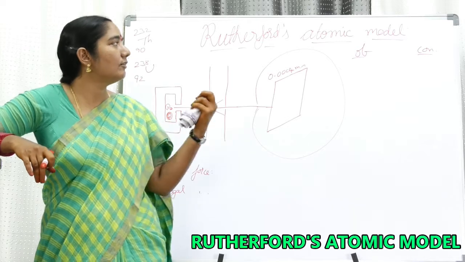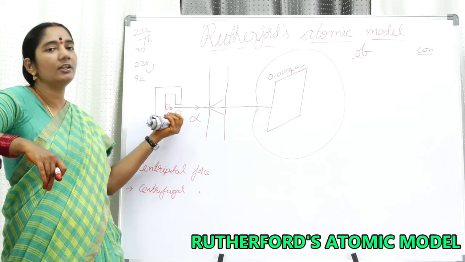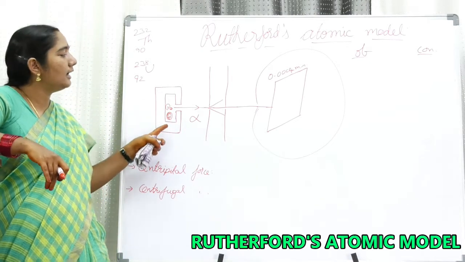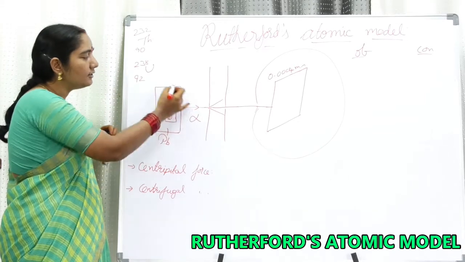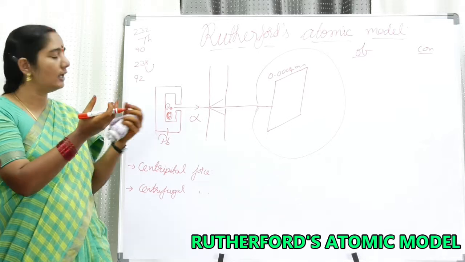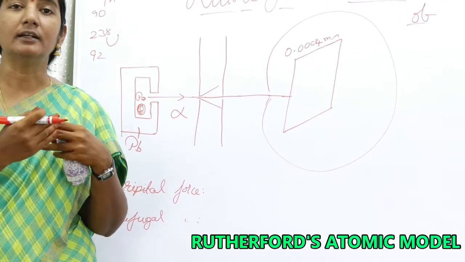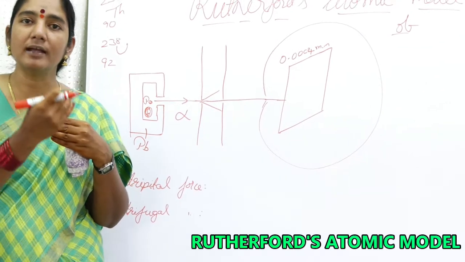So my dear friends, now our Rutherford is doing an experiment taking the radioactive element polonium. Here he is using a lead container. Why is he using the lead container? Because radiations, alpha, beta or gamma, cannot pass through lead.